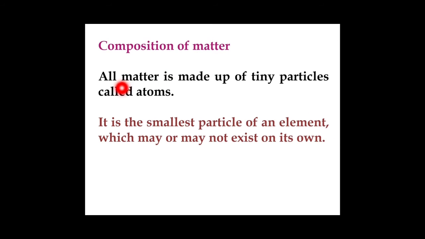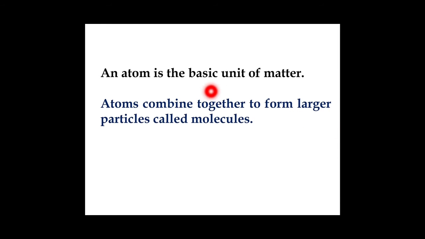Atoms are the smallest particles of an element, combined to form molecules. Composition of matter: all matter is made up of tiny particles called atoms. It is the smallest particle. An atom is the smallest particle of an element which may or may not exist on its own. This is regarding the stability of an atom. It depends on its stability. Atom is the basic unit of matter.